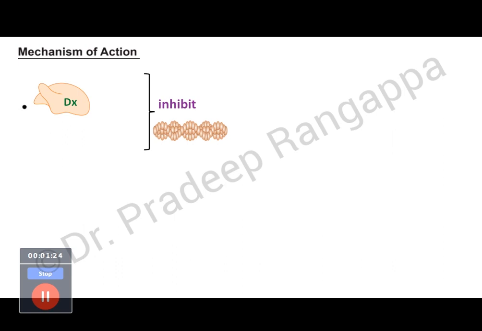So how does doxycycline act? Doxycycline predominantly acts by binding to ribosomes, 30S and 70S ribosomes. As you see, this is the ribosome. Doxy binds to 30S ribosomes and inhibits protein synthesis. And how does it do that? It prevents the binding of amino acyl tRNA to the ribosome. So basically it prevents incorporation of this amino acyl tRNA into the ribosomes and inhibits protein synthesis.